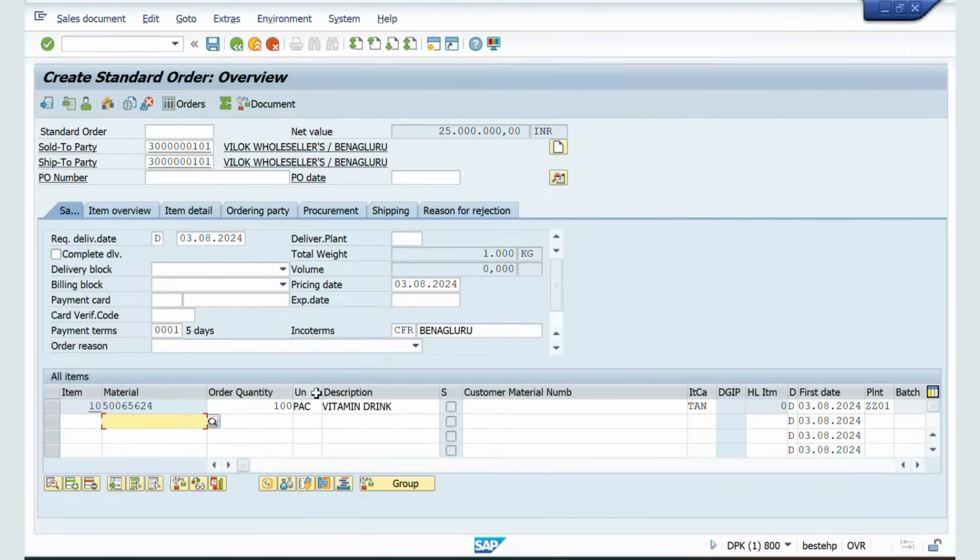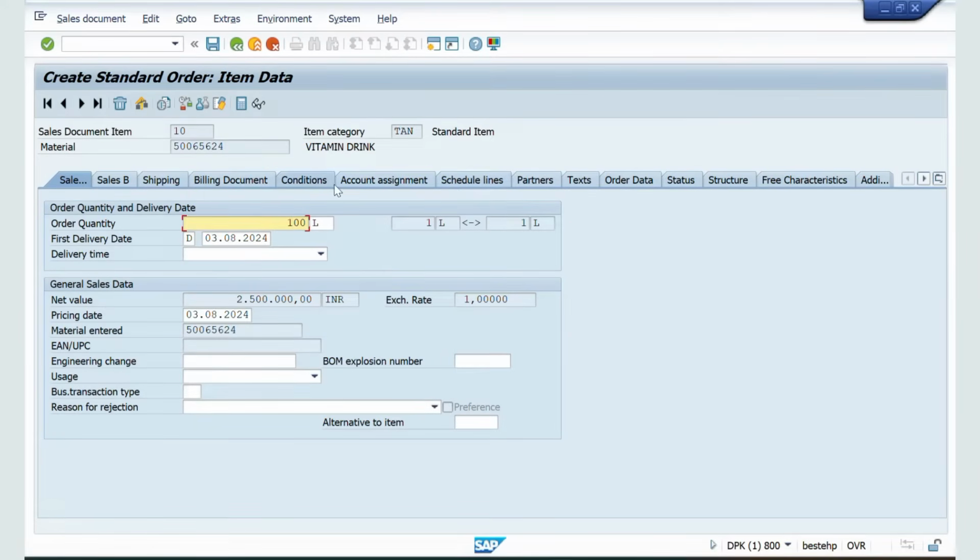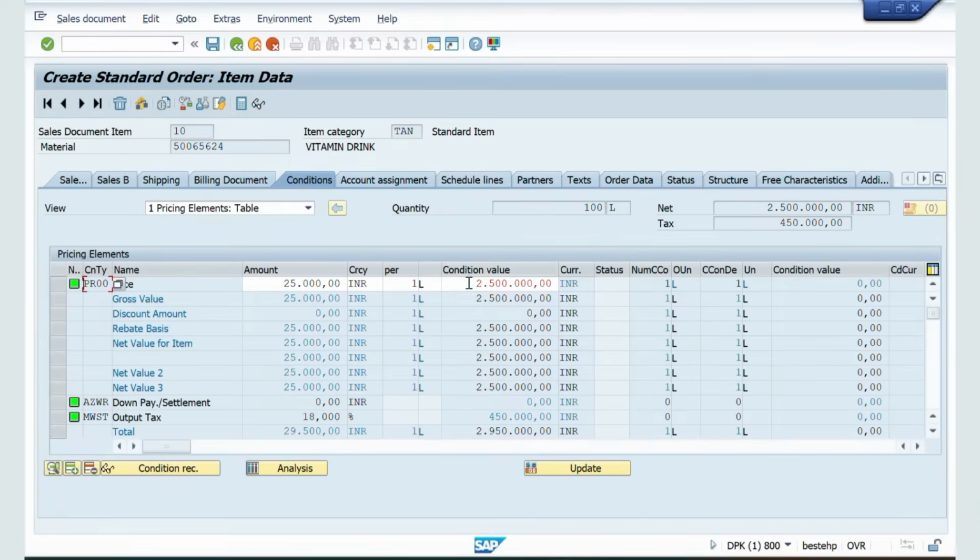Click on copy. Now here change unit of measurement. Okay. Change it as liter. Okay. He is buying 10 liters. Now you can see, now double click on this line item. Go to condition tab. See the system has taken price as this much.